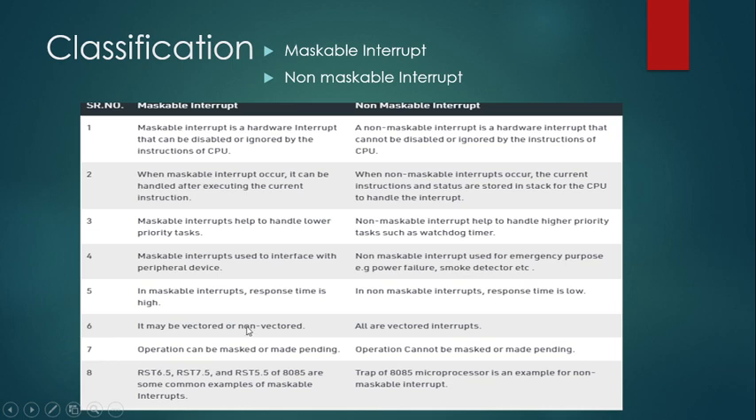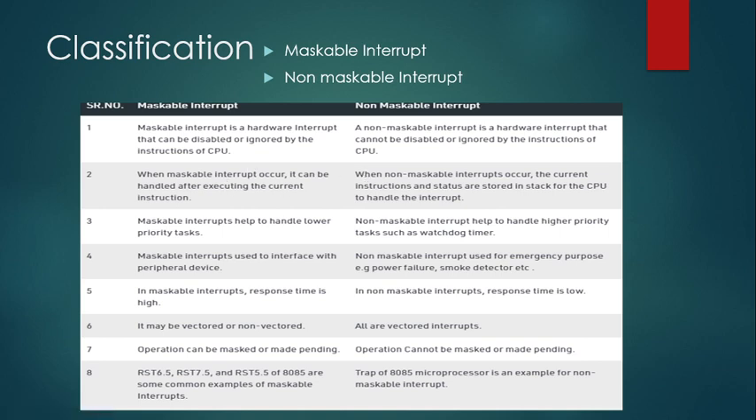Maskable interrupts can be vectored or non-vectored, but for non-maskable, all interrupts are vectored. That is, in this type of interrupt, the processor knows the address of the interrupt service routine. But in the case of non-vectored, the processor does not know the address of the interrupt. That is the difference between vectored and non-vectored. These are some examples of maskable and non-maskable interrupts, so understand the differences between the two.